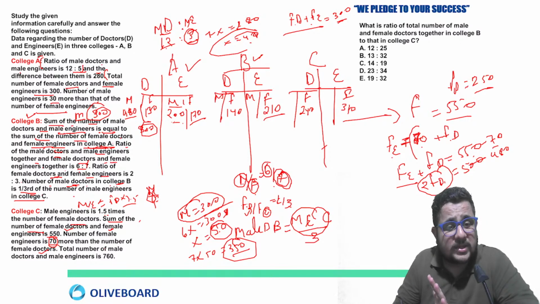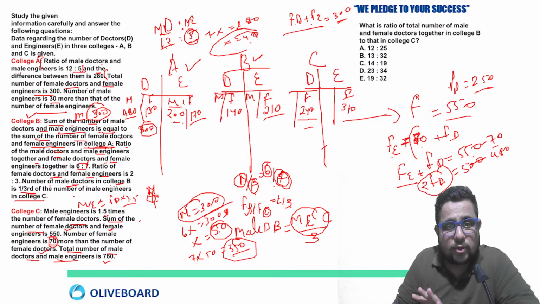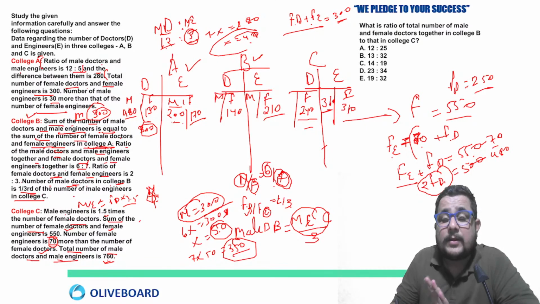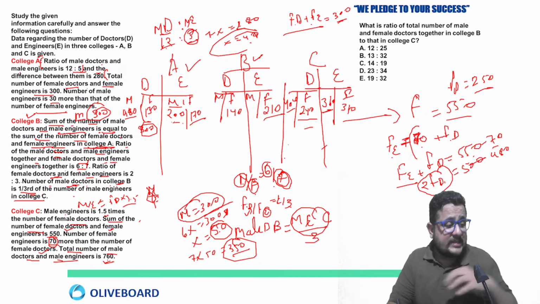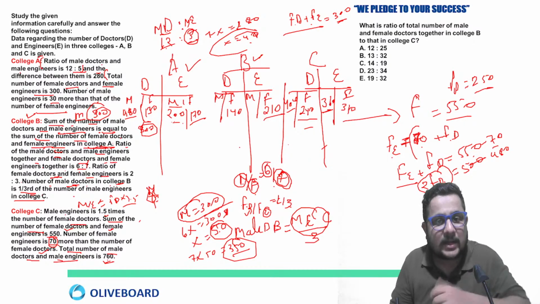Now one more thing is given, the last line: the total number of male doctors and male engineers is 760, and male engineers are 1.5 times the female doctors. Female doctors are 240, so 1.5 times that is the male engineers, that is 360, and the total is 760. So 760 minus the number of male engineers, you will get 400 here. It seems difficult, but it is not. How you are capturing the data, that matters in the end.